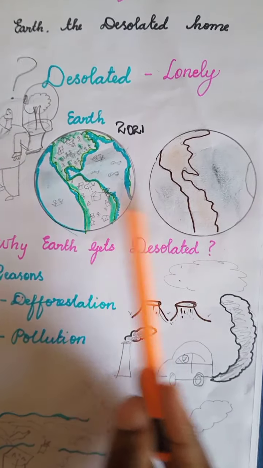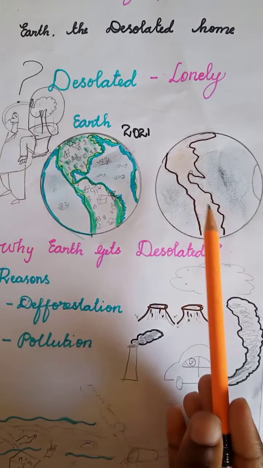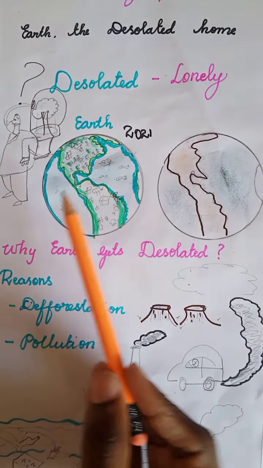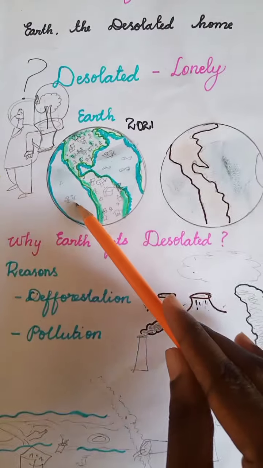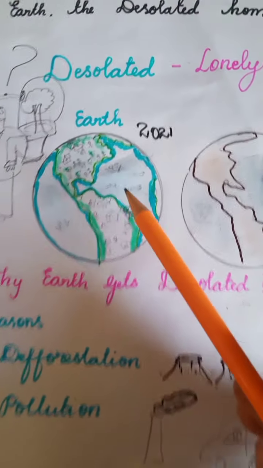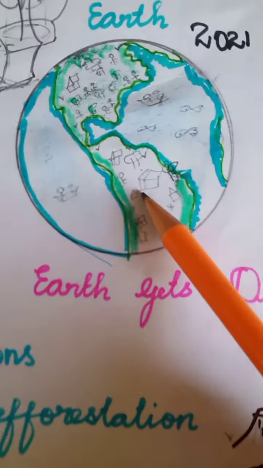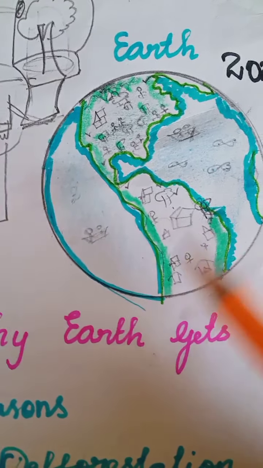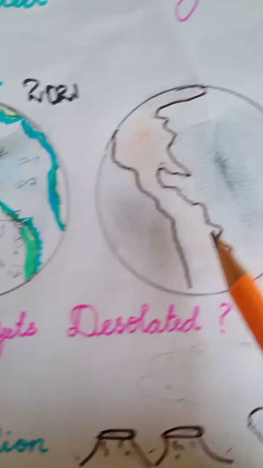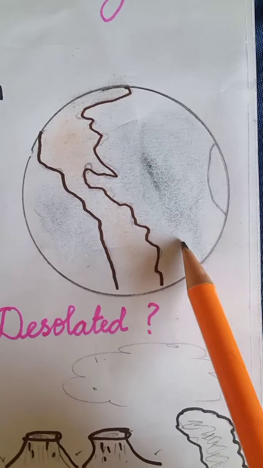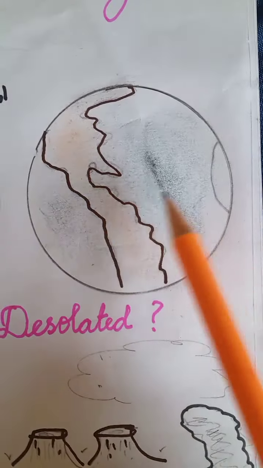Both are the images of earth. What is the difference between these two images? In this image you can see clean water. There are a lot of fishes in the water. There are a lot of trees, grasses, people are there. But in this image you can see only the earth. Even the water is so much polluted.